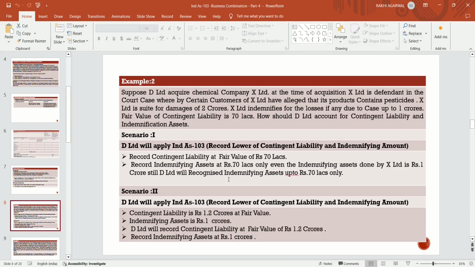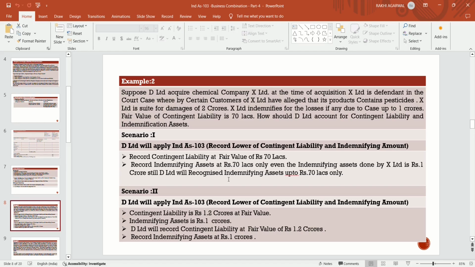This indemnification asset is to be explained with the help of an example. Suppose D Limited acquires chemical company X Limited. At the time of acquisition, X Limited is a defendant in a court case where certain customers of X Limited have alleged that its product contains pesticide. X Limited is sued for damages of 2 crores. X Limited indemnifies for the losses, if any, due to the cases up to 1 crore. Fair value of the contingent liability is 70 lakh. Now, how should D Limited account for the contingent liability and indemnification assets?